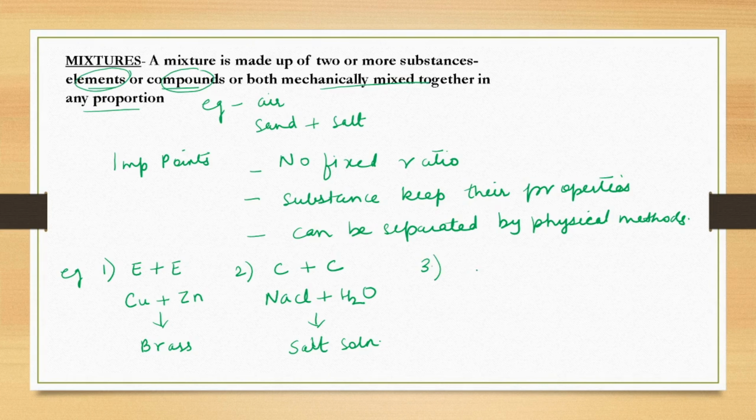And the third combination can be a combination of element and compound. There is an example of gunpowder: sulfur, carbon and potassium nitrate. Potassium nitrate is a compound. These 3 together, when mixed together, form the composition for gunpowder. So this can be asked in an MCQ question: gunpowder is an element, a compound or a mixture. You need to remember that gunpowder, because it is a combination of 2 elements and a compound, is classified as a mixture.